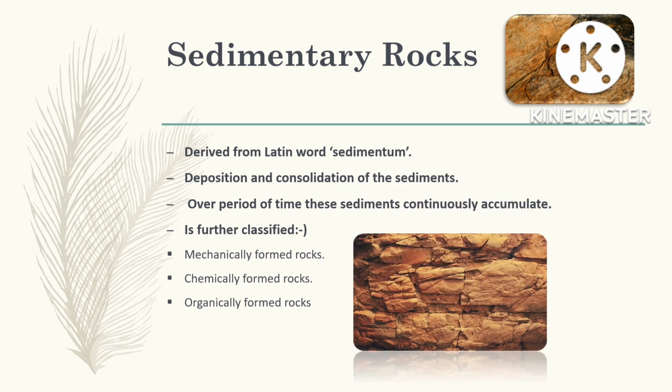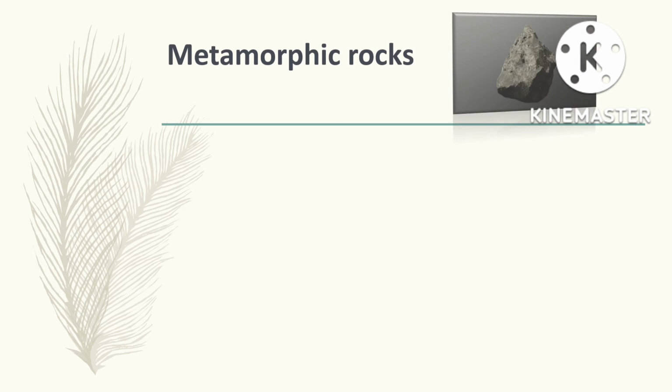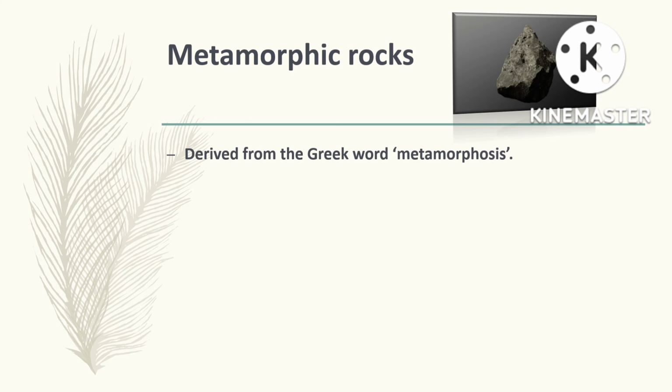Let us learn about metamorphic rocks. The word metamorphic is derived from the Greek word metamorphosis, which means a change of form. These rocks were once igneous or sedimentary rocks and underwent changes in physical and chemical composition.